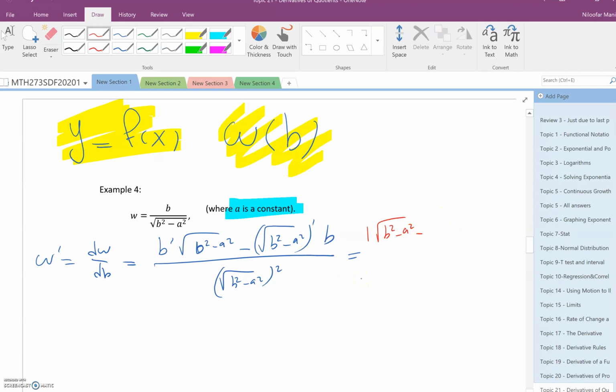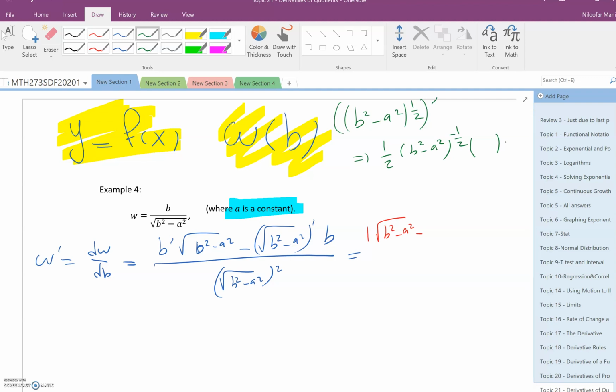So the derivative of that guy, you can do it here. See, it is b squared minus a squared. I can change the color, do it there. So b squared minus a squared, just power 1 over 2. So the derivative is 1 over 2 times b squared minus a squared to the power of 1 over 2 minus 1, which is minus 1 over 2, right? And the derivative of the inside. Do you remember? You need u prime. What is the derivative of the inside?